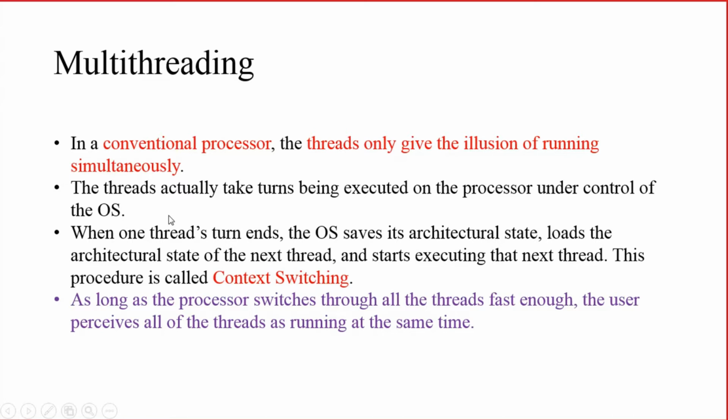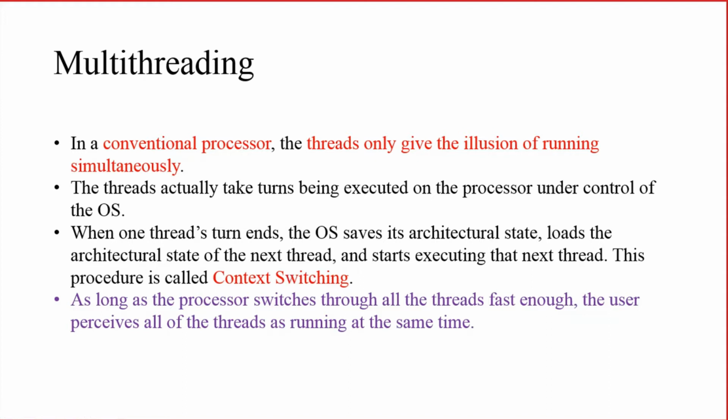The OS will schedule the threads in such a way that we get a feeling that the threads are running simultaneously. And when one thread is ending, what does the OS do? The OS will save its architectural state and load the architectural state of the next thread.